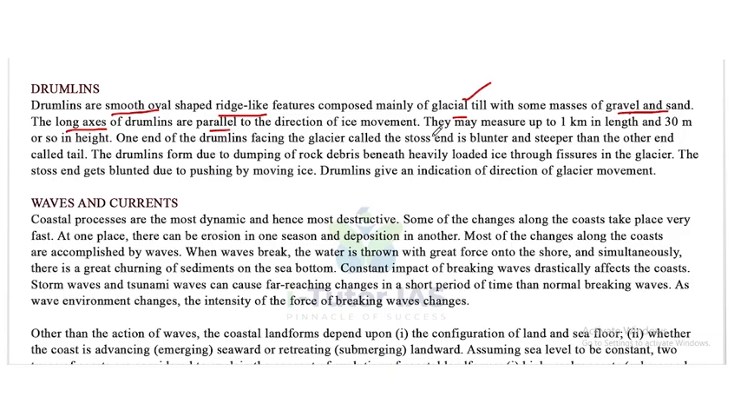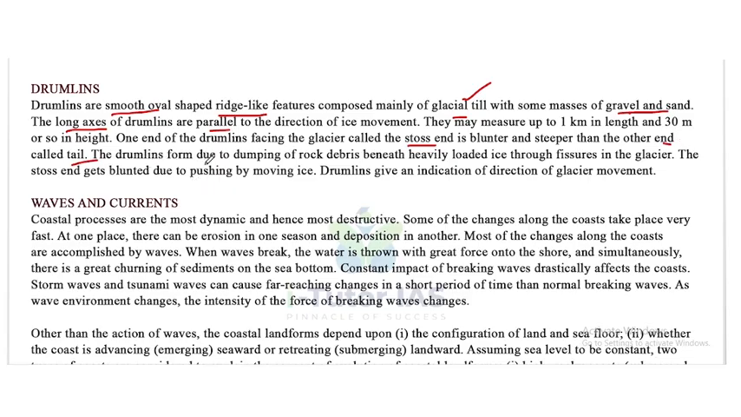They may measure up to 1 kilometer in length and 30 meters or so in height. One end of the drumlin facing the glacier, called the Stoss end, is blunter and steeper than the other end, called the tail.